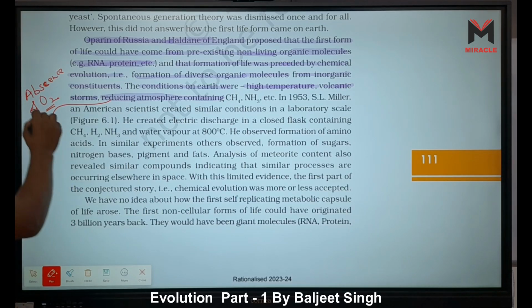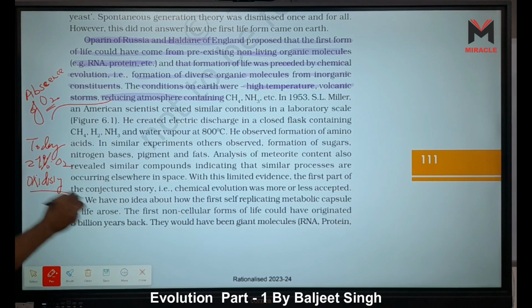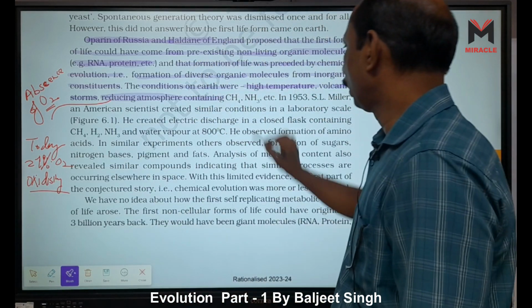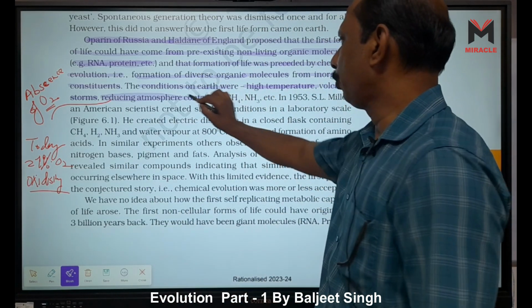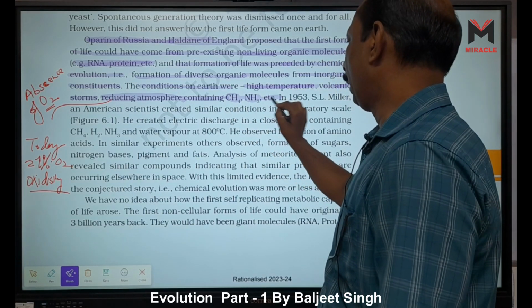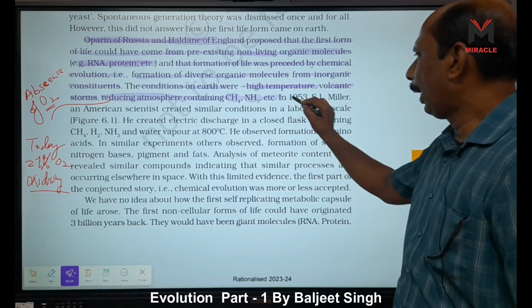And today, because 21% is oxygen, today's atmosphere is an oxidizing atmosphere, right? The reducing atmosphere contains CH4 methane, ammonia, etc.